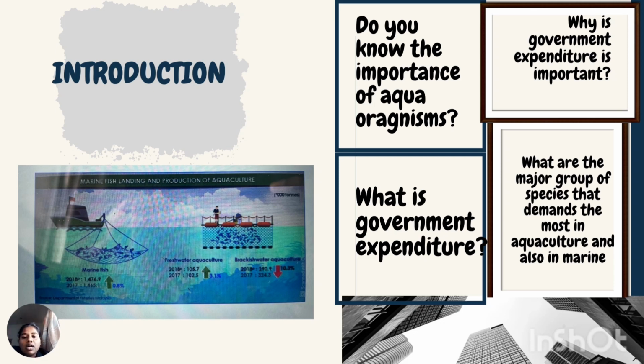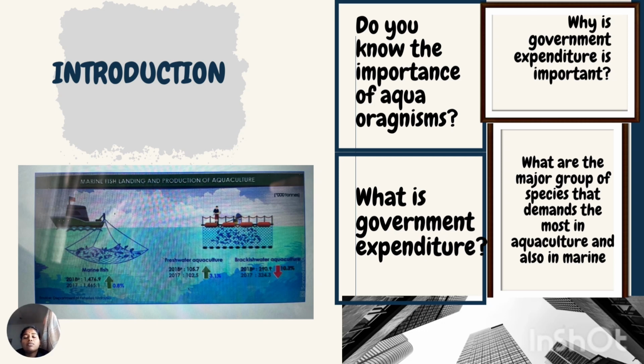While for aquaculture, the major species that have been reared were seaweeds, shrimps, catfishes, tilapia, barramundi, and mollusk. The major groups of aquatic organisms that were highly produced all year were the six types that I have stated just now, while the highest will be seaweeds, because based on a Springer article, Malaysia exports 60% of seaweeds to China for food, medical, and also cosmetic usage.